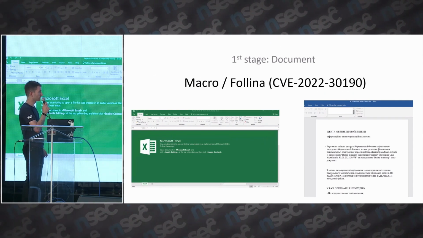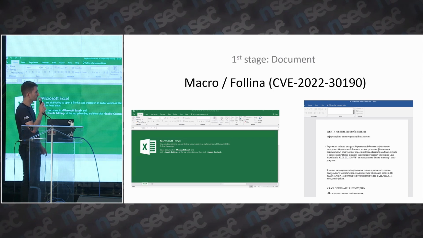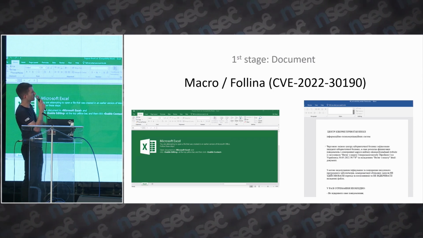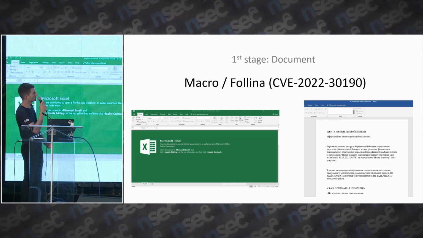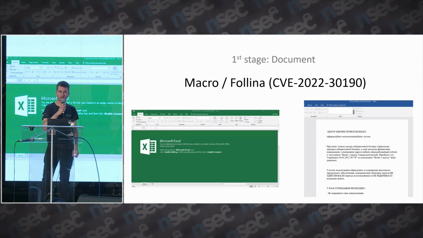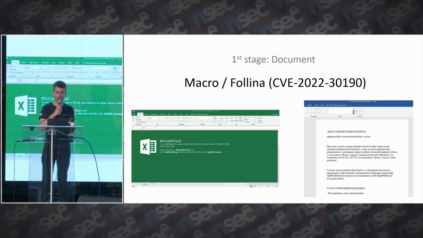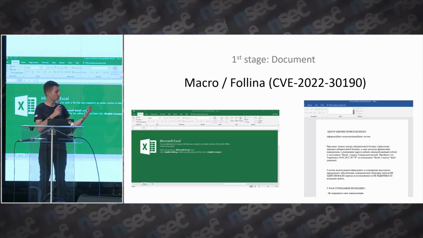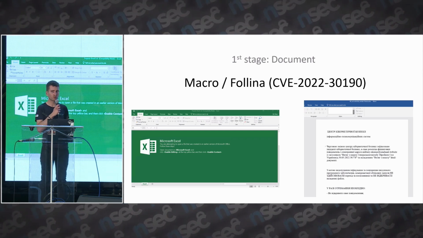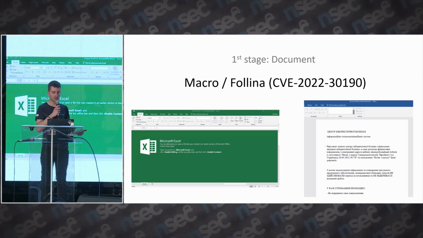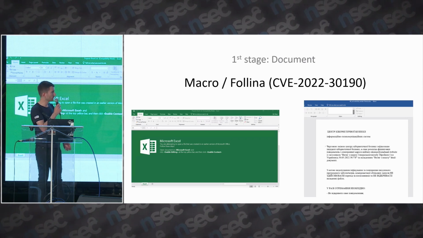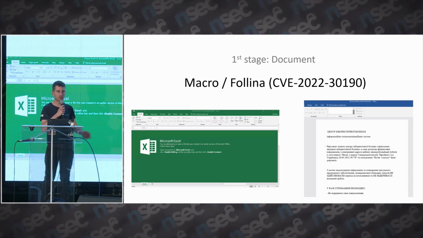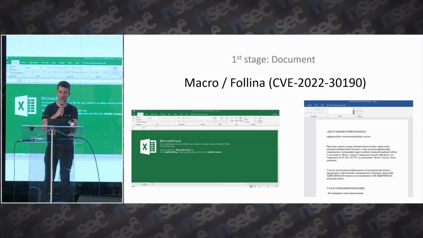government staff of Moldova. So this one was using the Follina vulnerability, which is CVE-2022-30190. It's a vulnerability that leads to code execution in Microsoft Office. And this one was discovered just a few weeks before it was used. So it shows that Asylum Ambuscade is looking for new compromise vectors.